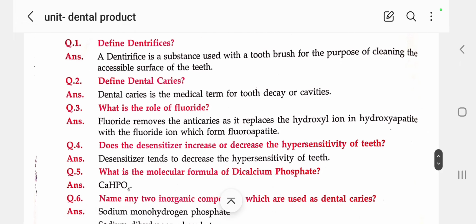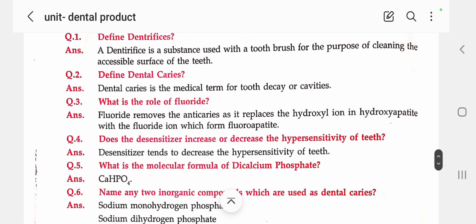And next one, define dental caries. Dental caries is the medical term for tooth decay or cavities. Now I already discussed with you the anti-caries, that is, anti-cariogenic agents to prevent you from dental caries. For example, fluoride and phosphate play a major role in preventing dental caries.